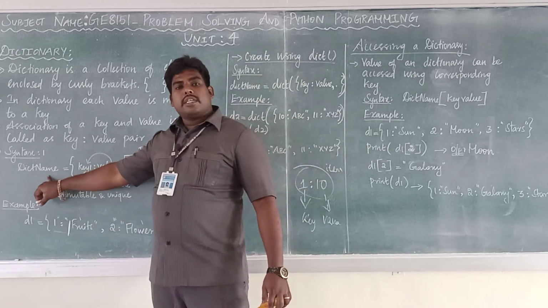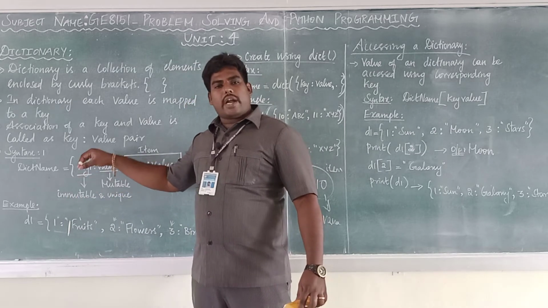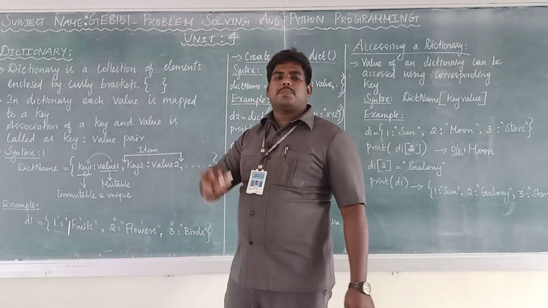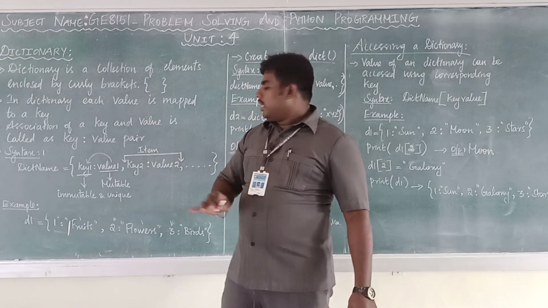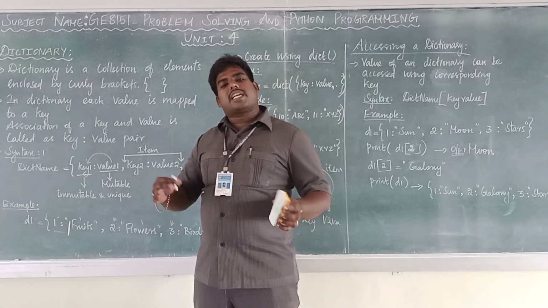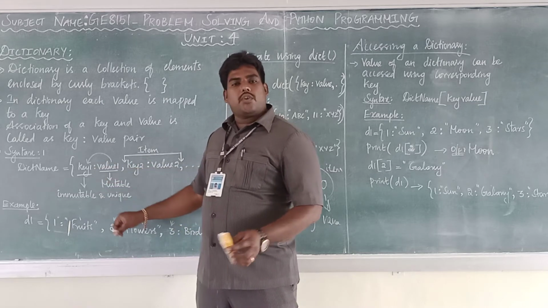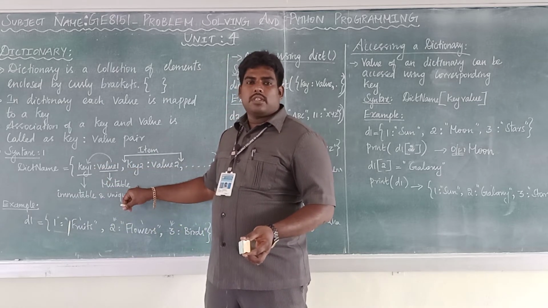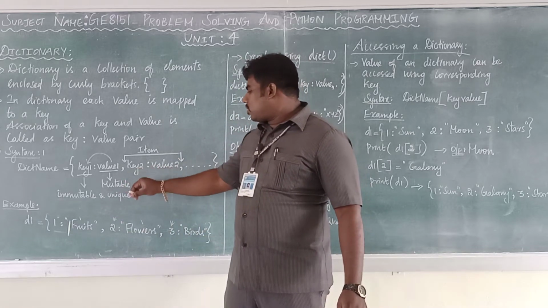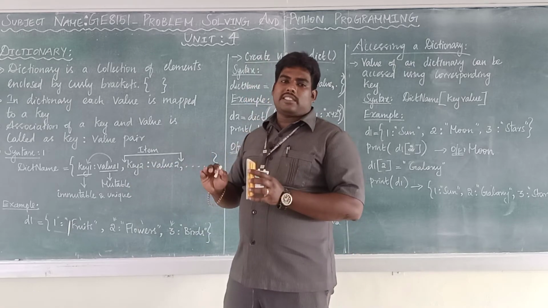This is the syntax: dictionary name, you can give any name, then curly braces, with one key and one value. For every key there must be only one value. These keys are immutable. That means we can't change the keys once assigned, but we can change the values, because values are mutable. The keys and values, one pair, is called an item.